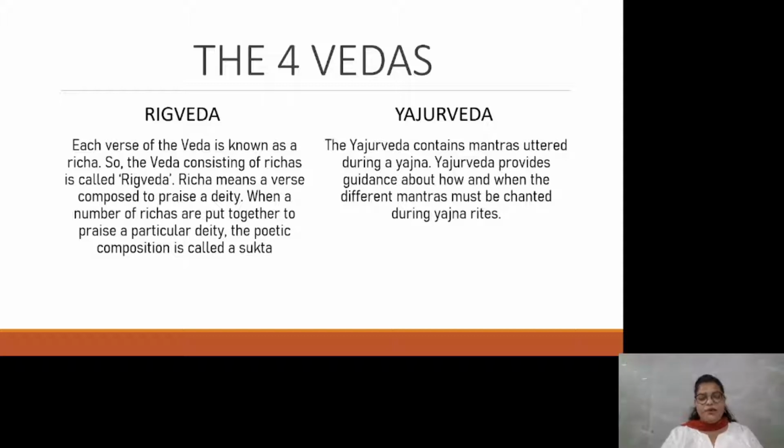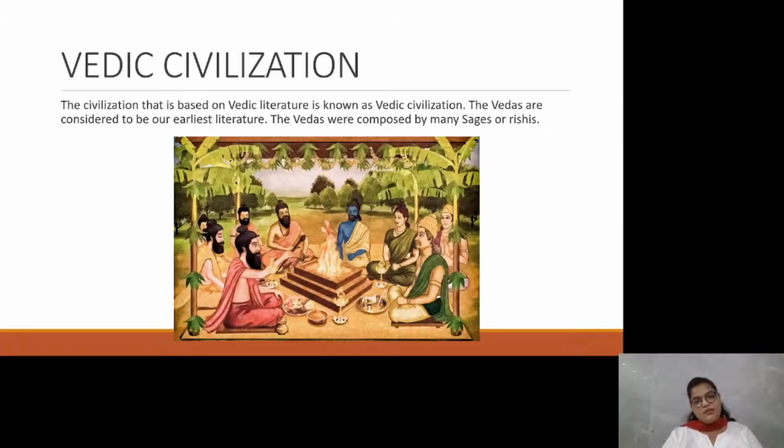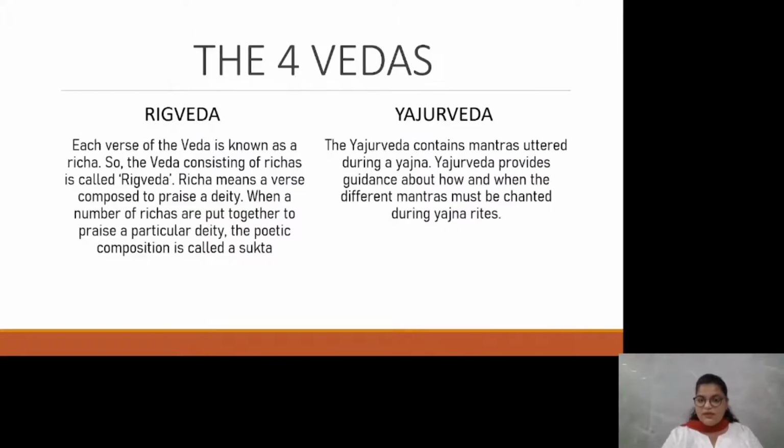The second Veda is the Yajur Veda. The Yajur Veda contains mantras uttered during a yagna. Yajur Veda provides guidance about how and when the different mantras must be chanted during the yagna rites. As we can see in this picture, the sages, the rishis, are performing a yagna. This is known as the yagna.